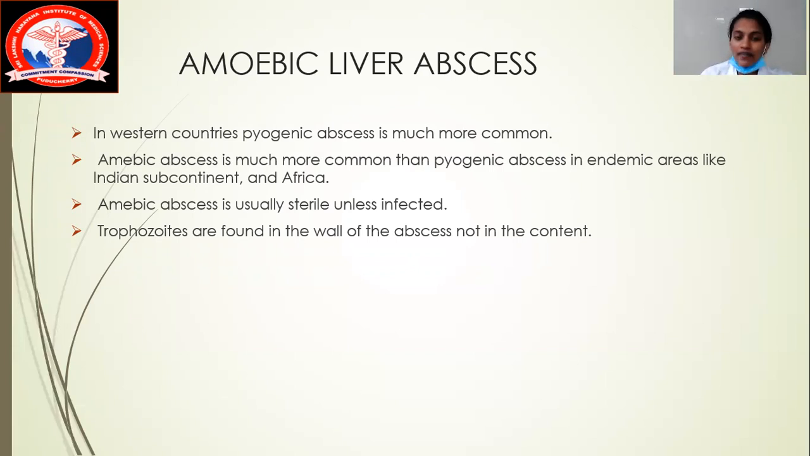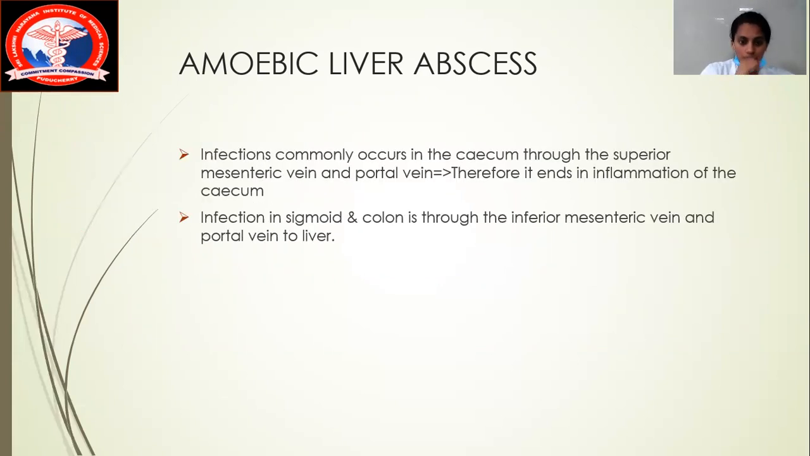But for example, if I have taken a sterile drainage of an amoebic liver abscess, will it have a trophozoite? Most commonly, you cannot see any trophozoites in the content of the abscess. It is mainly seen on the walls. Always remember, the trophozoites will be hanging around the walls of the abscess and not inside the content.